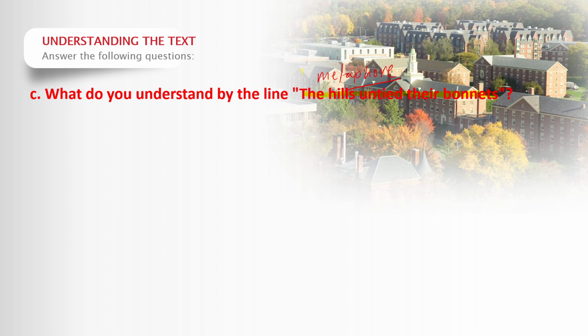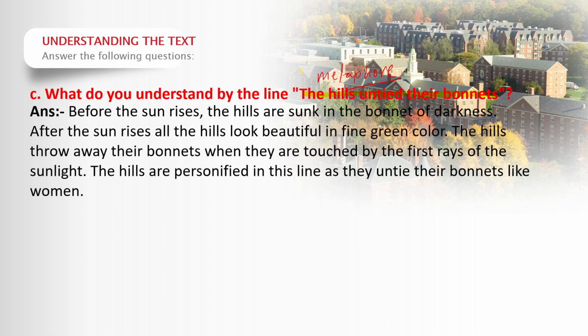The hill is covered in the darkness. As soon as the rays of the sunlight fall on the hills, okay, they are visible to us. They look green and beautiful. So here bonnet means a cover of darkness. After the sun rises, all the hills look beautiful in fine green color. The hills throw away their bonnets when they are touched by the first rays of the sunlight.